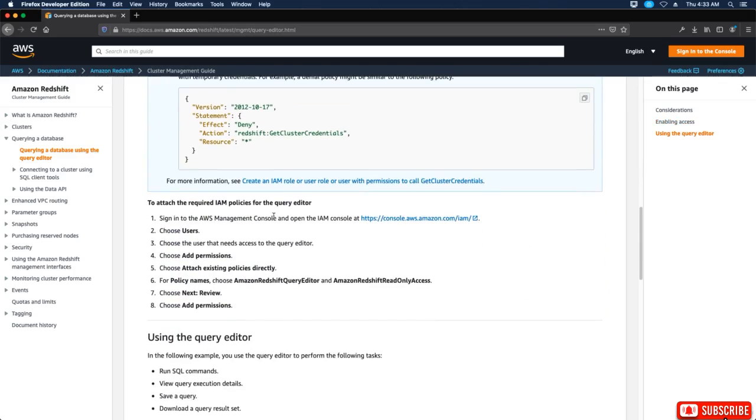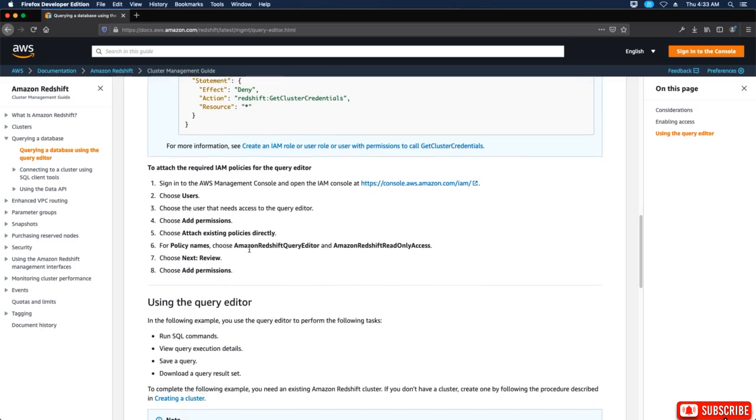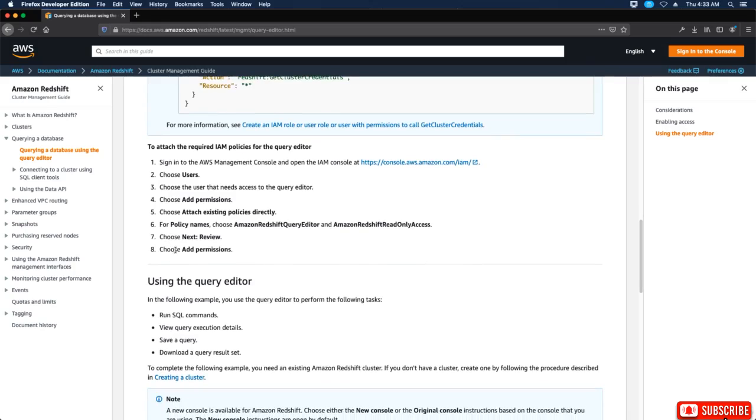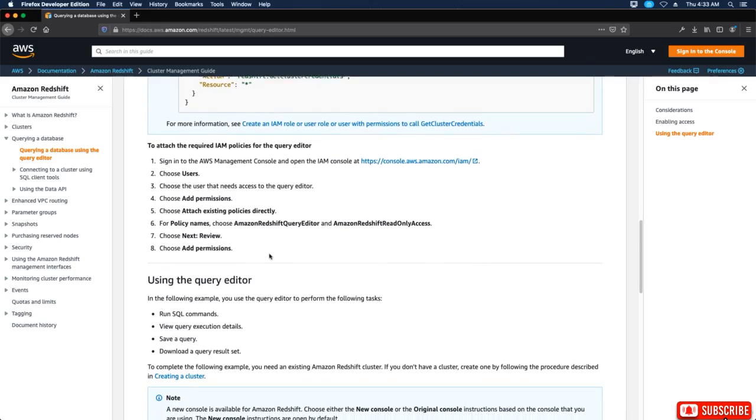Okay, to attach the required IAM policies for a query editor, sign in, choose users, choose the users that need access to the query editor, add permissions, attach existing policy directly. For policy names, choose Amazon Redshift query editor and Amazon Redshift read-only access. Choose next and then review, and then choose add permissions.